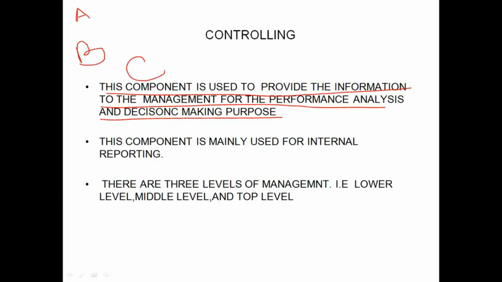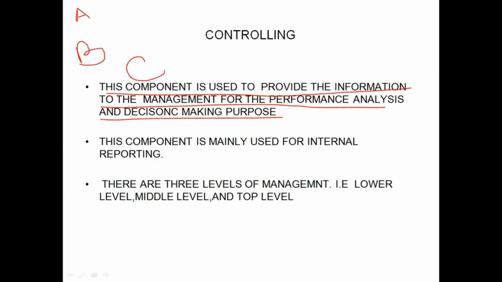For this information, we cannot use the profit and loss account, which is prepared in the financial accounting component, because the profit and loss account will display the total profit for the organization as a whole. There is no legal requirement to distribute the profits according to products in the profit and loss account. The legal requirement is only to display the profit for the company as a whole. Here company means company code, company code as a whole. But how do they get this information according to products? For that purpose, they need controlling component.